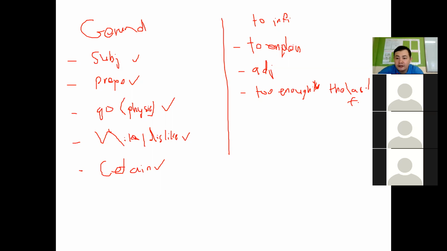And the next one, with certain verbs as well. So these are the rules of this lesson.